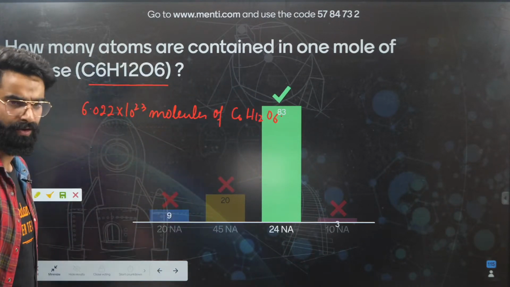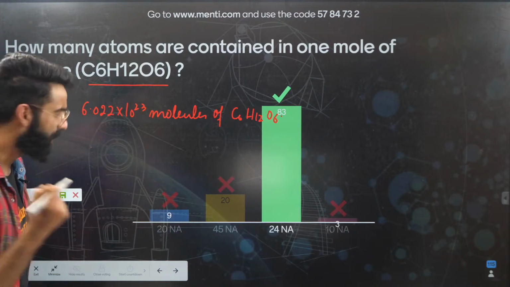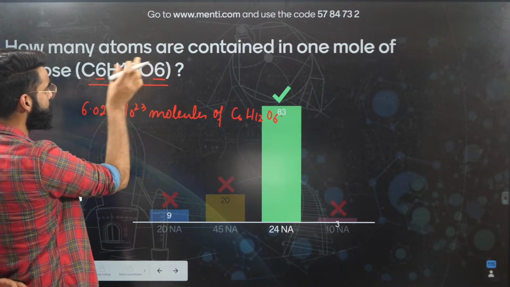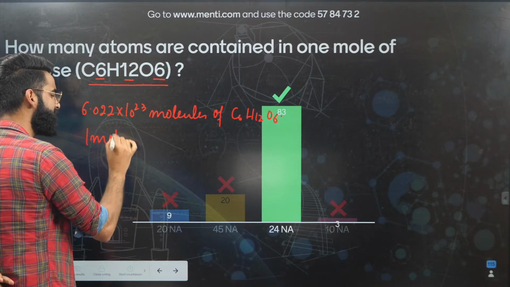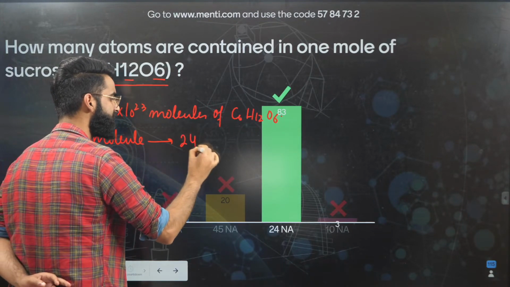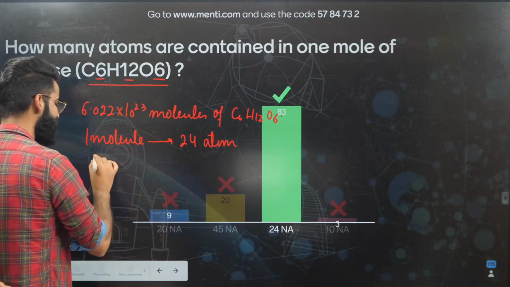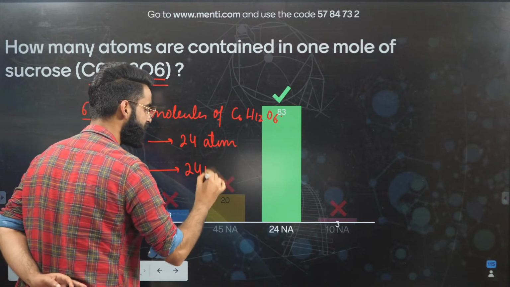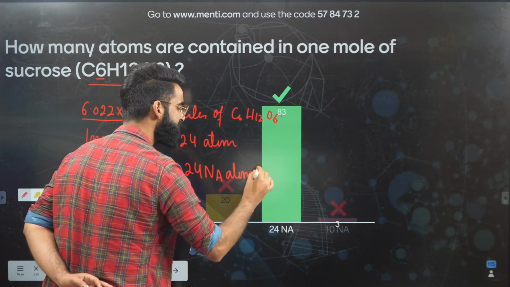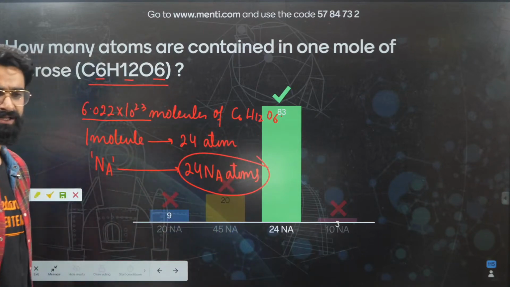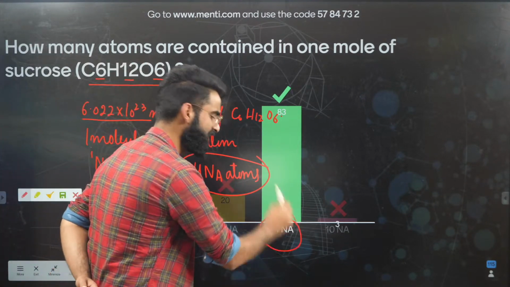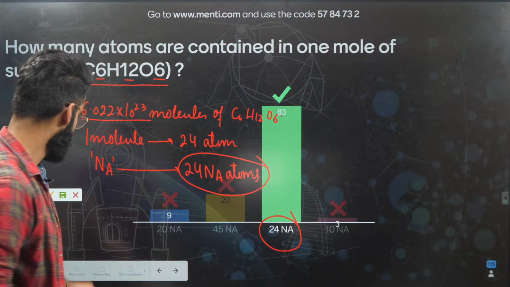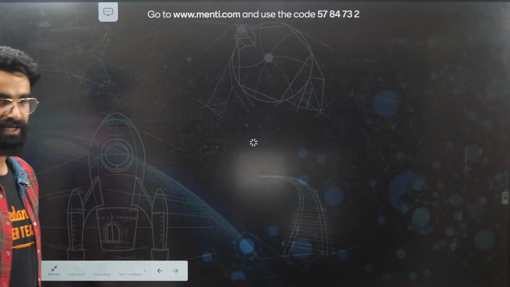Point number 1. Now, what do I need to calculate? I need to calculate the atoms. Can I say 1 molecule of glucose contains 6 plus 12 plus 6, that means 24 atoms, right? So 1 molecule of glucose contains 24 atoms. So Na molecules, where Na stands for Avogadro's number, will contain 24 Na atoms, as simple as that. All these basic questions I covered in the bridge course, if you remember. So there will be a total of 24 Na atoms present in 1 mole of glucose. Very simple. Let's move on to one more question.